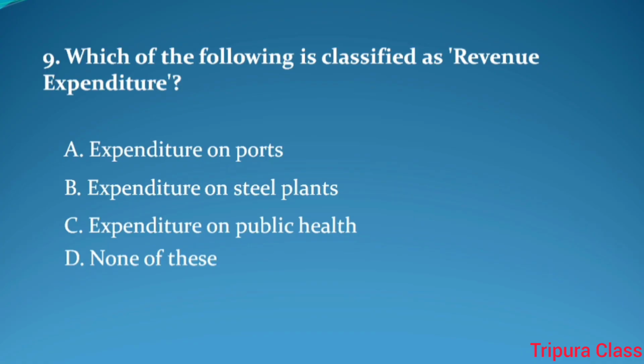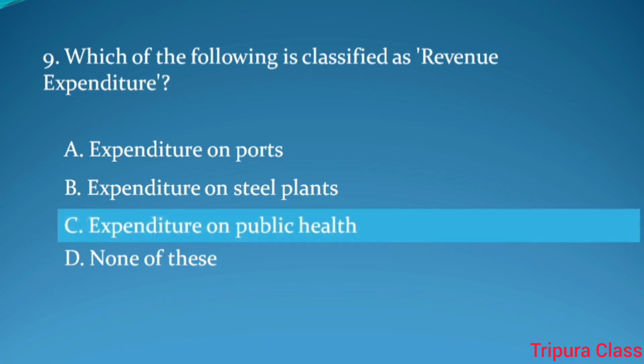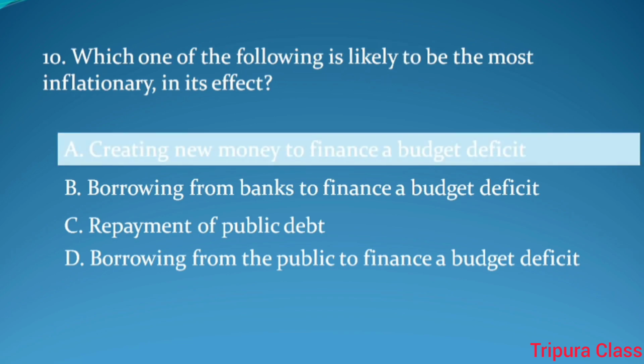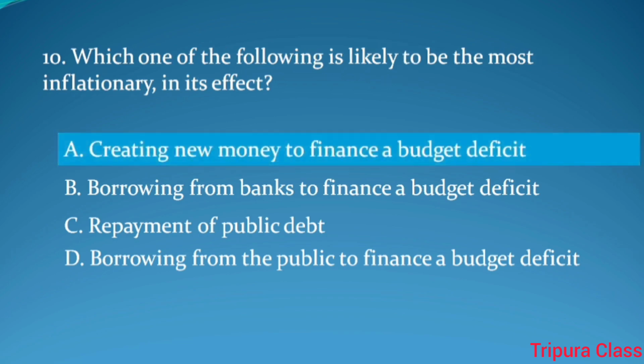Question number 9. Which of the following is classified as revenue expenditure? Answer. Expenditure on public health. Question number 10. Which one of the following is likely to be the most inflationary in its effect? Answer. Creating new money to finance a budget deficit.